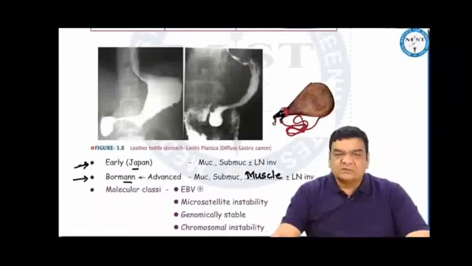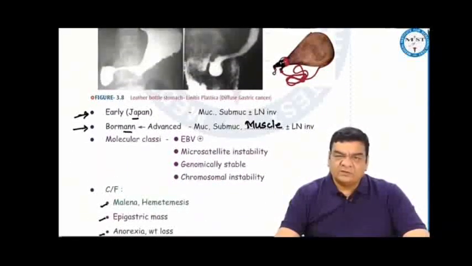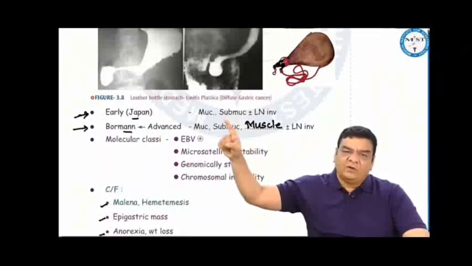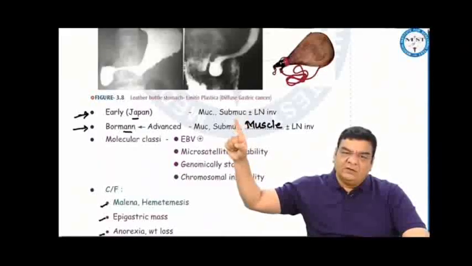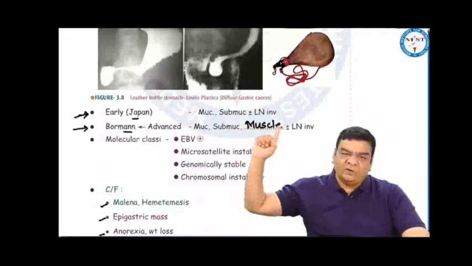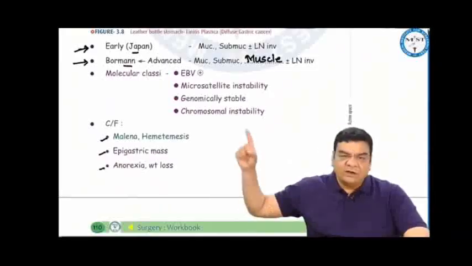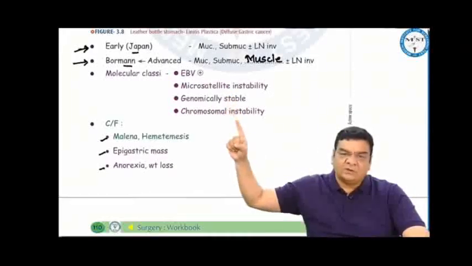We can classify the stomach cancers as early and advanced. Early is the Japanese classification, advanced is the Borrmann classification. The difference between early and advanced is if muscle is involved, then it is advanced, while involvement of mucosa, submucosa is early. Mucosa, submucosa is early, muscle is advanced, irrespective of lymph node involvement. A molecular classification for stomach cancers, it can be Epstein-Barr virus positive, microsatellite instability, genomically stable, or chromosomal instability.